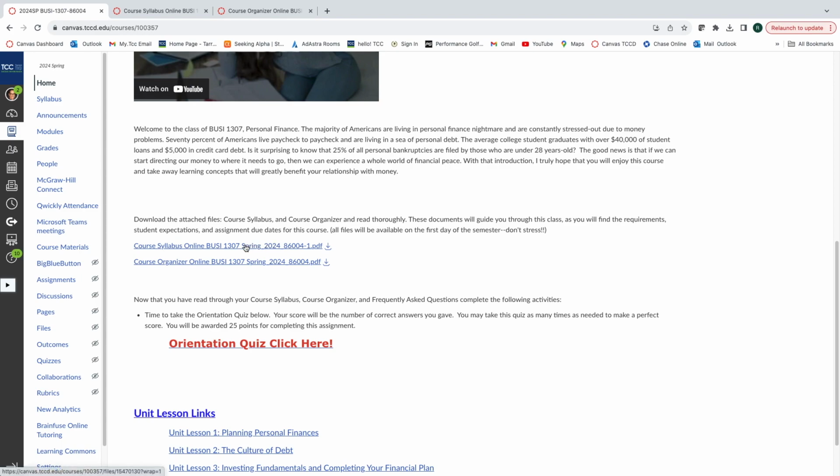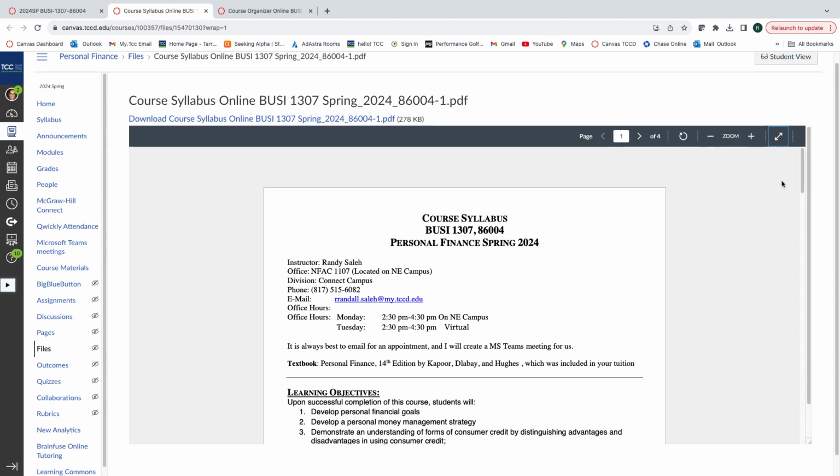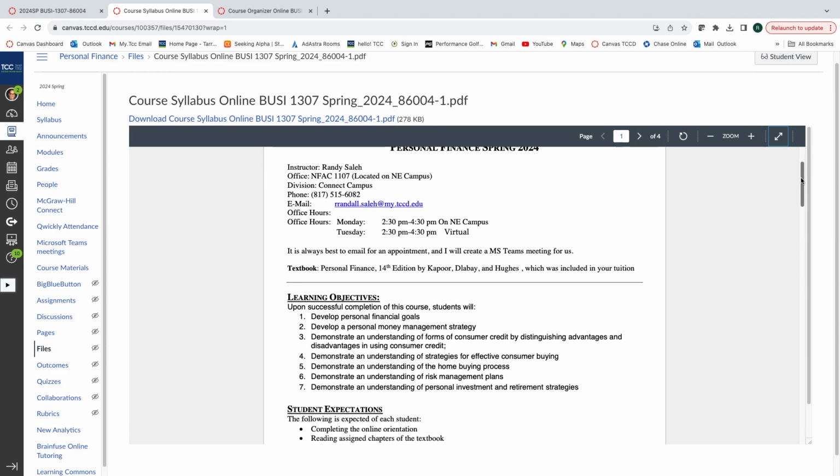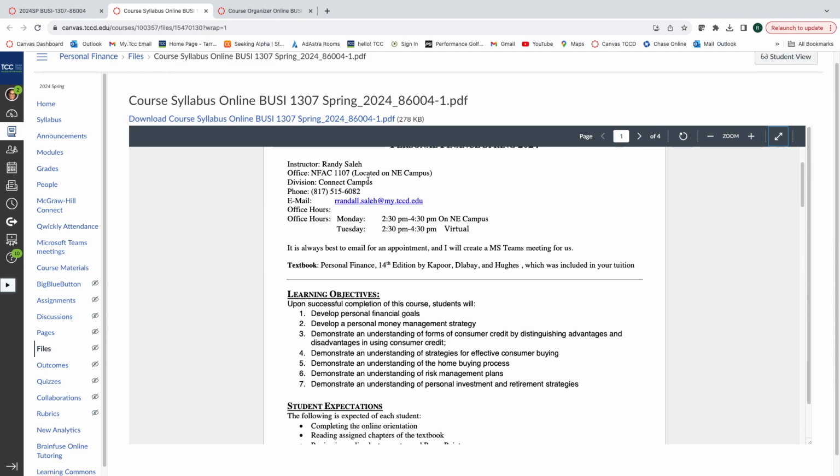I have your syllabus and your online organizer as two files. They'll always be right in here. Depending on what semester you're in, just click those through and that will tell you a little bit about the course. If I open that syllabus, this is where it's going to be. My information will be right here as well.